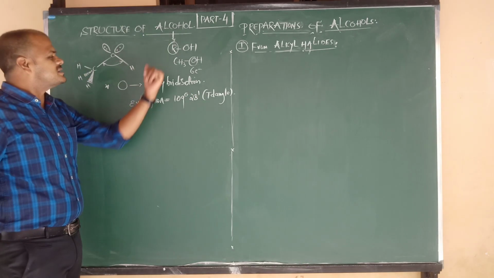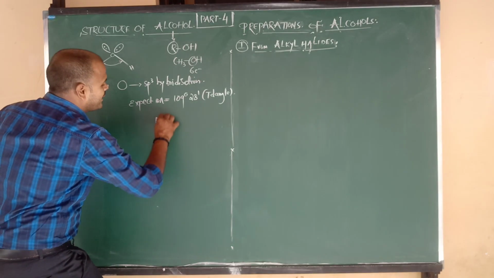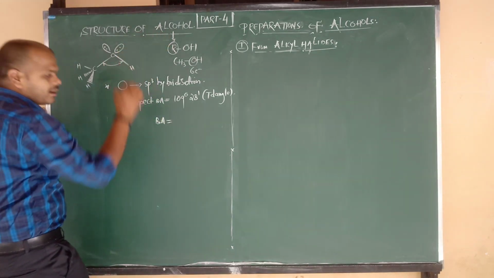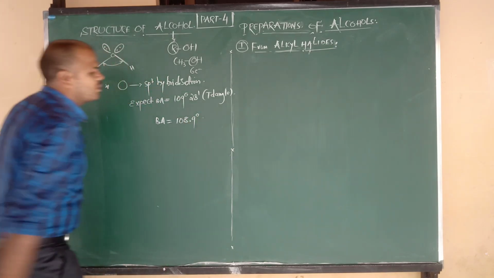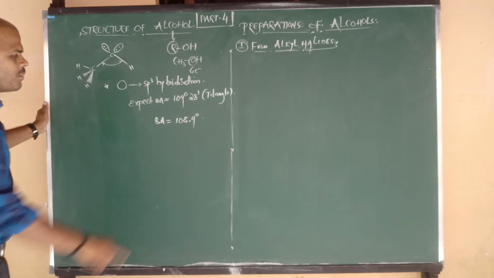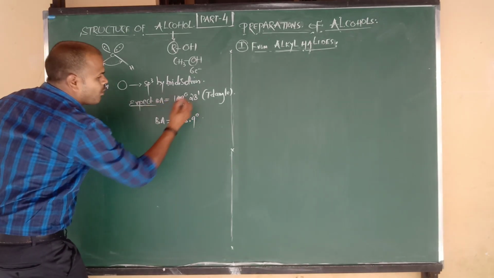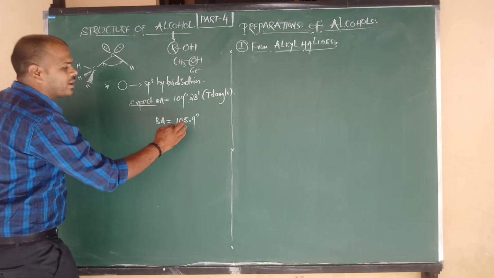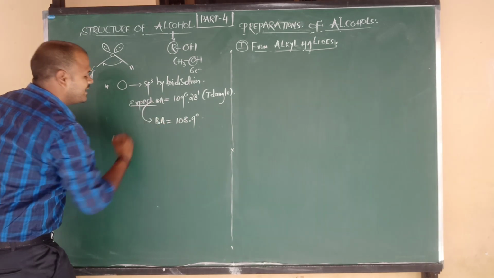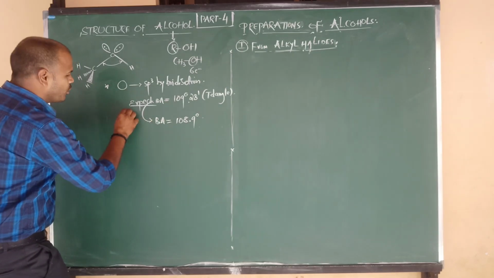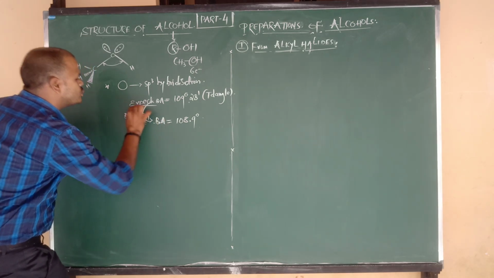And in alcohols the hybridization is also sp3, but they have a different bond angle. The exact bond angle in alcohols is 108 degrees 9 minutes, that is 108.9 degrees. This is the expected bond angle, but the present and exact bond angle is 108.9 degrees. So the bond angle decreases. Why does the bond angle decrease?